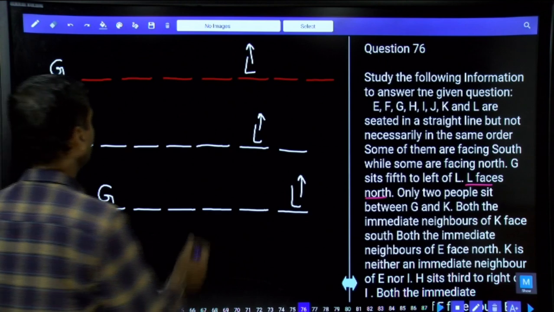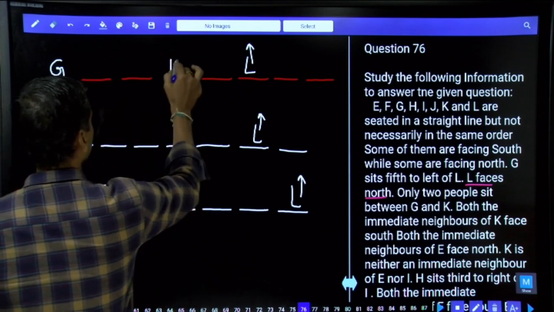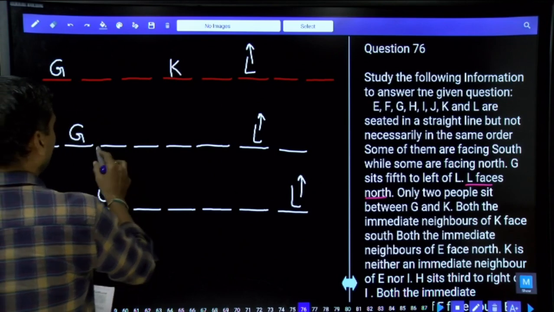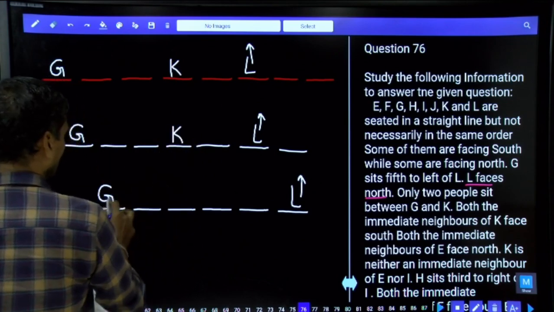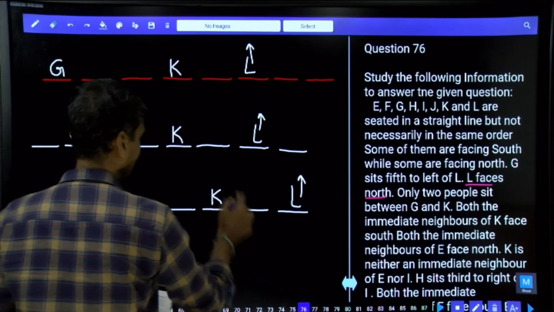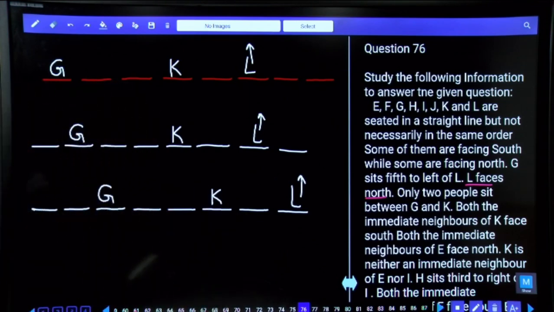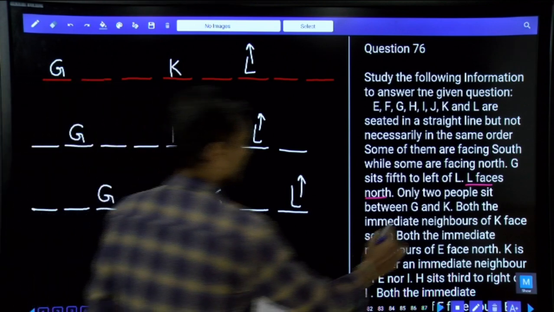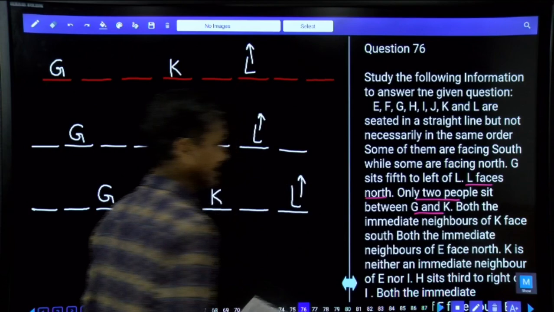And only two people between G and K. G is here, K must be at this place. K is here. K must be at this place. Hence, all the three cases are valid. How many persons in between G and K? There must be exactly two.